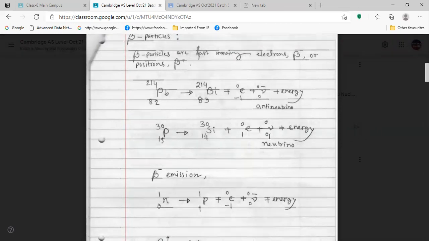And when it is positron, we have here neutrino. There is no bar over the neutrino sign, the Greek letter nu. Then it is neutrino, and the previous one was antineutrino, the opposite of neutrino.